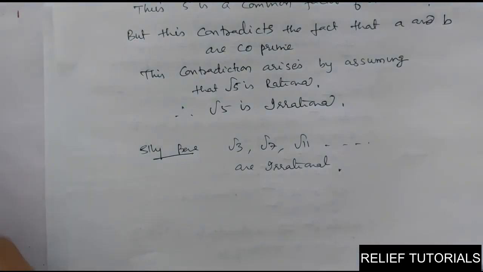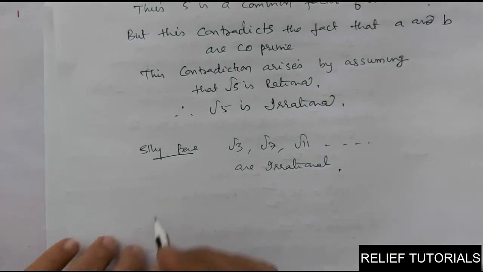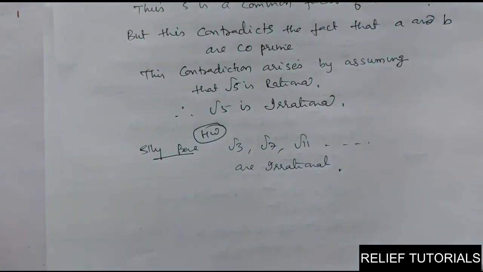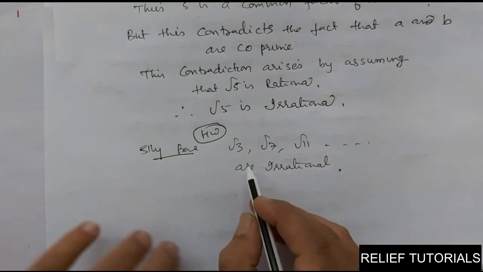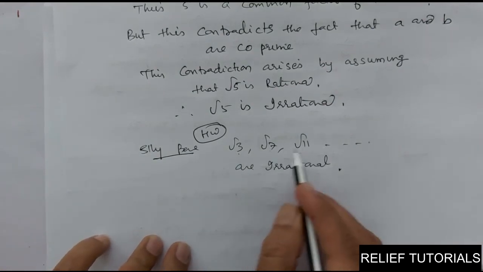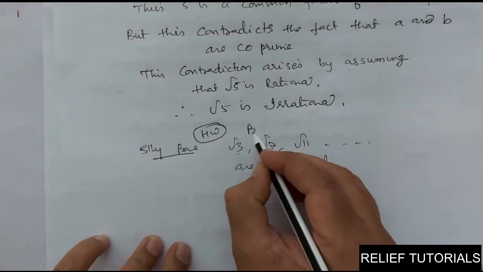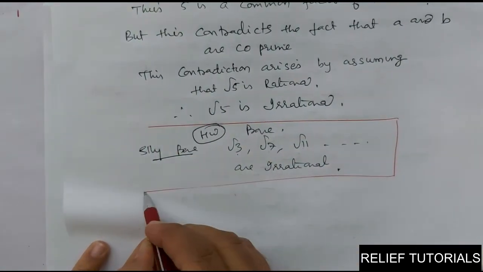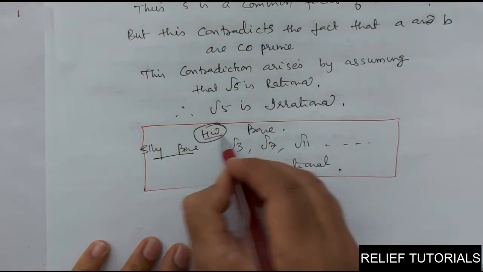Clear? So you have to do one thing. Prove this, it is your homework. I think I have already given you assignments. From that assignment, prove root 3, root 7, root 11 are irrational. This is personal homework for you. Please do this, one problem will be asked from this. Clear?